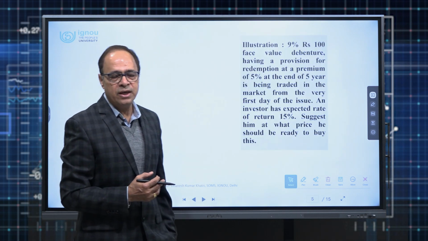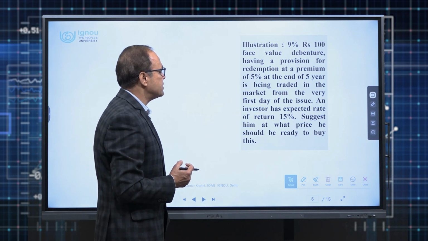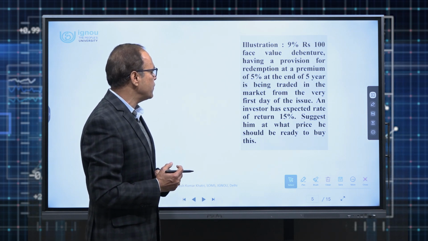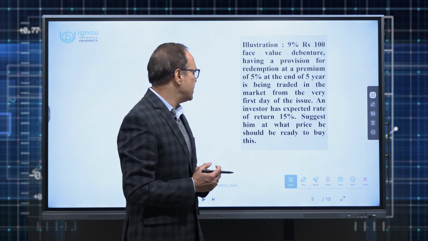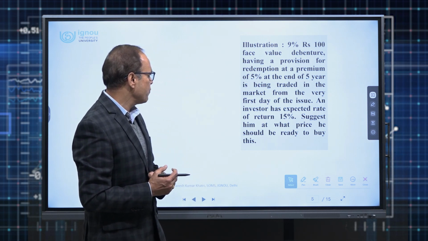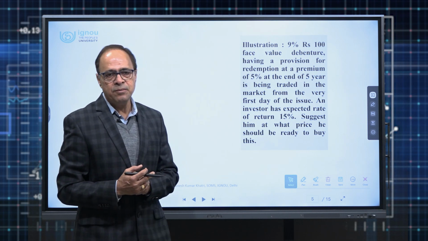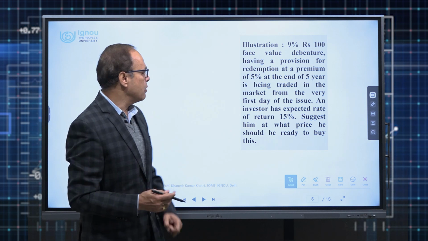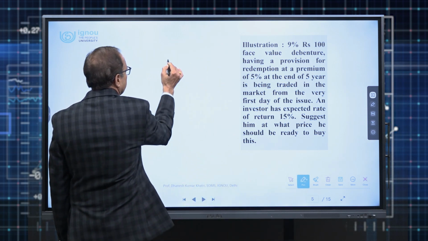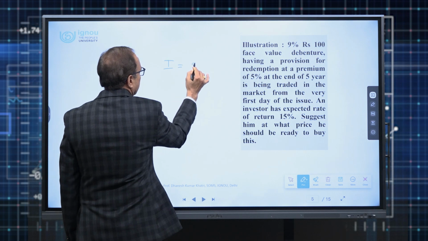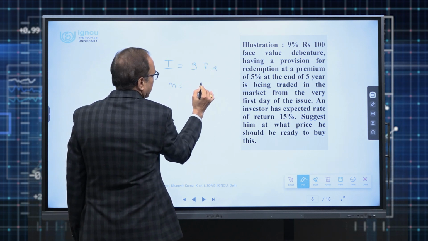As you can see, we have an illustration. A 9% rupees 100 face value debenture, having a provision for redemption at a premium of 5% at the end of 5 years, is being traded in the market from day 1. An investor has an expected rate of return of 15%. Suggest to him at what price he should buy it. Now in this case, his interest income every year from this debenture, that is I, is equal to 9 per annum for a period of 5 years.